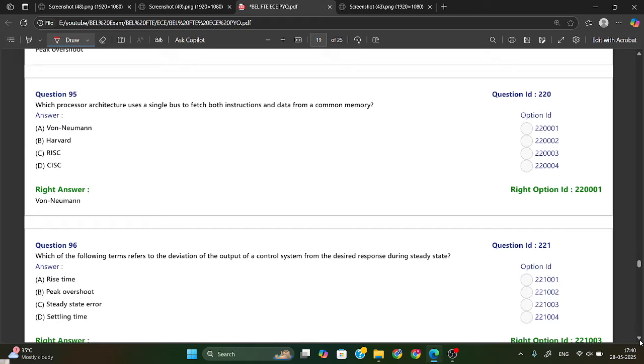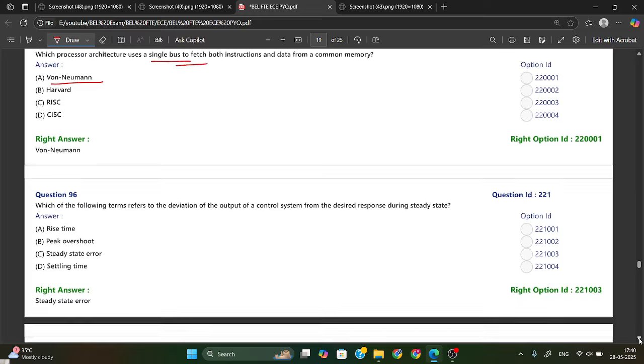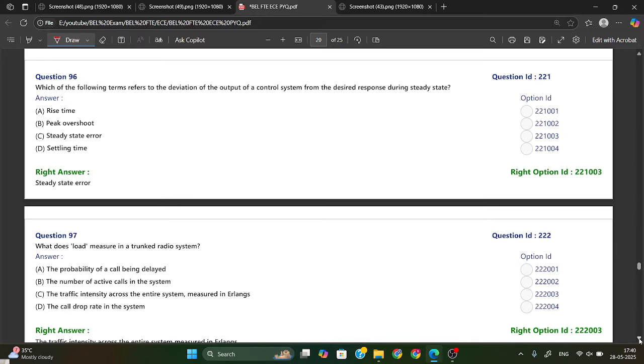Which processor architecture uses a single bus to fetch both instruction and data from a common memory? So single bus, this is the architecture that uses only a single bus. Okay. Which of the following terms refers to the deviation of the output of a control system from the desired response during steady state? So the deviation of the output of a control system from the desired response during steady state is nothing but error only. Steady state error. Option C is your right answer.